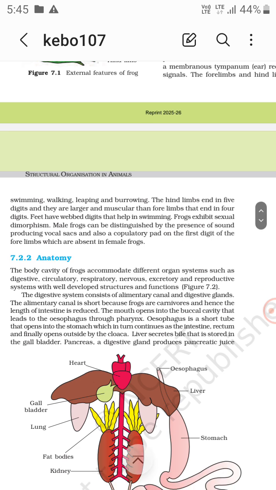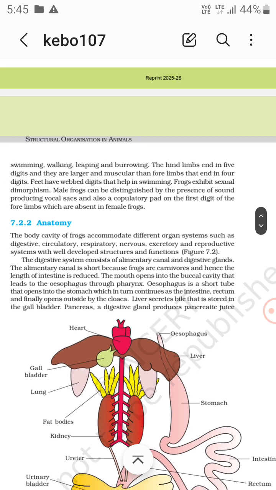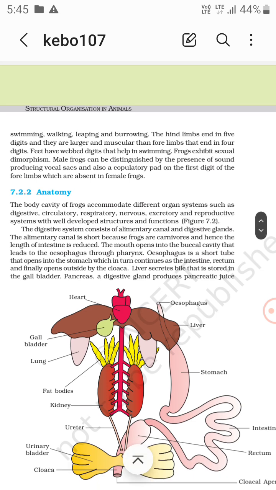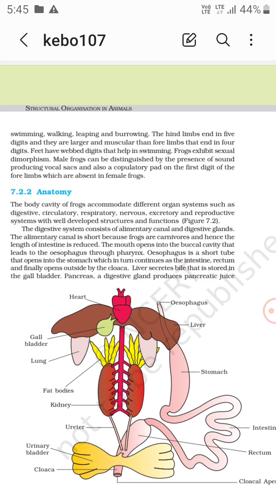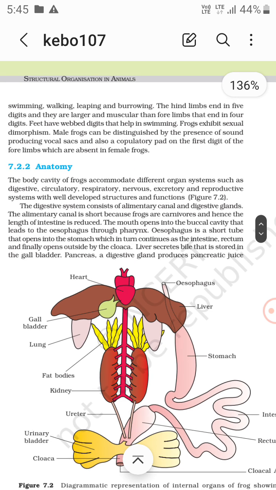Now they show sexual dimorphism. Male frogs can be distinguished by the presence of vocal sacs that produce sound and also a copulatory pad on the first digit of the forelimbs, which are absent in female frogs, right?